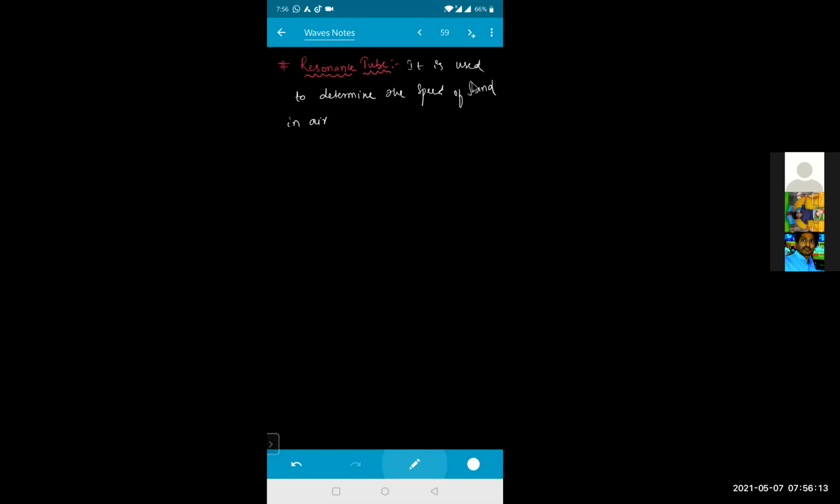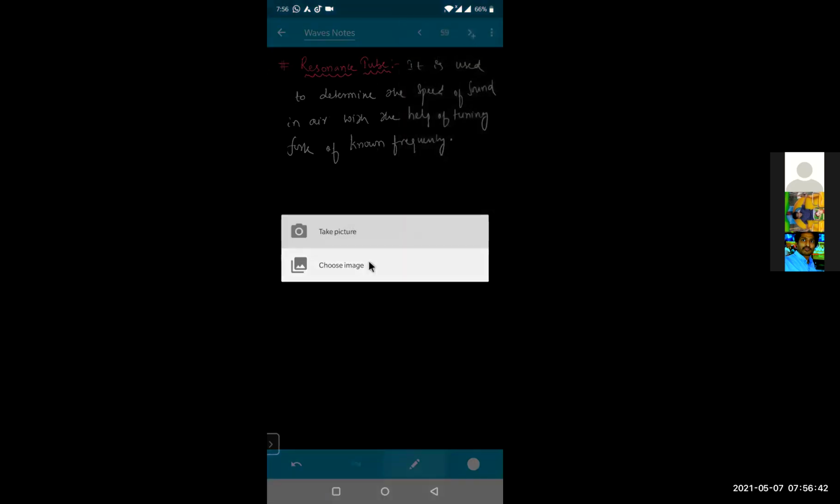So what is a resonance tube? It is used to determine the speed of sound in air with the help of a tuning fork of known frequency. Okay, we are taking a tuning fork whose frequency is known. It is a closed pipe, beta, whose length can be changed by changing the level of water. I'll draw the diagram for this. You see.